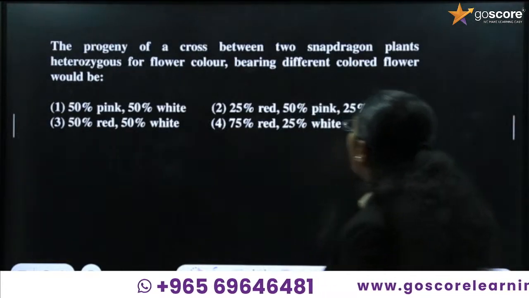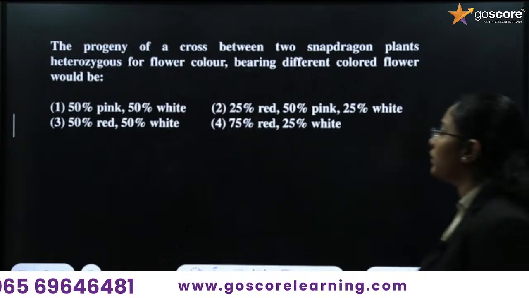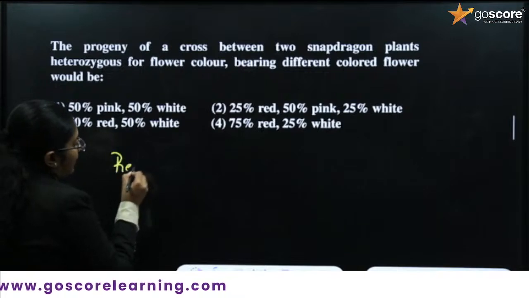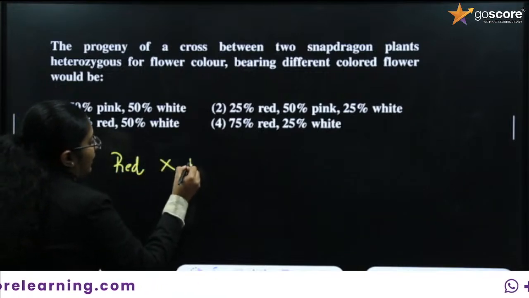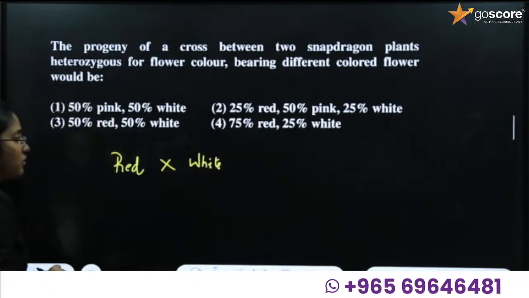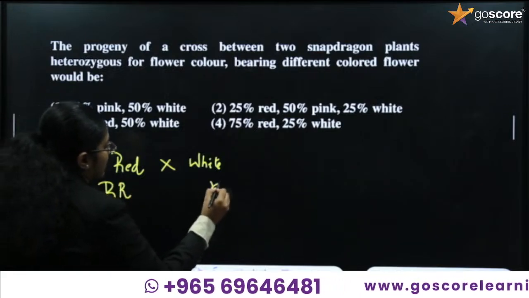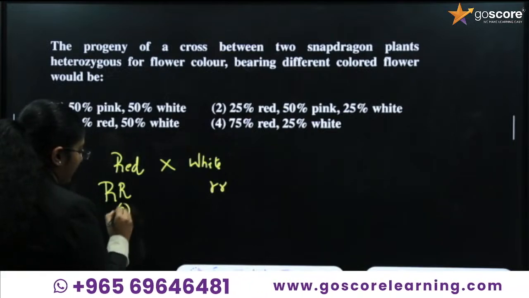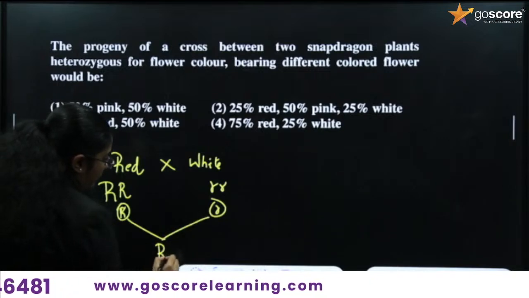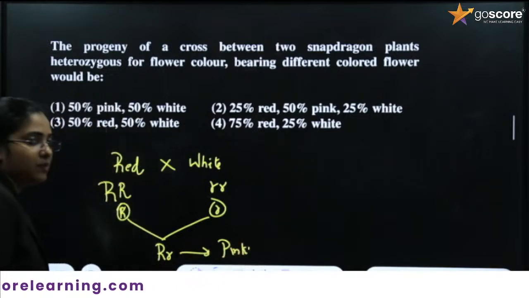The cross between two snapdragon heterozygous for flower color bearing different colored flowers would be, as you know, incomplete dominance, right? In incomplete dominance, a red flower is crossed with a white flower. The genotype is capital R, crossed with small r. Gametes produced here are capital R and small r. When they are crossed together, we get the F1 progeny, and it is pink in color. The heterozygous condition is pink in color.